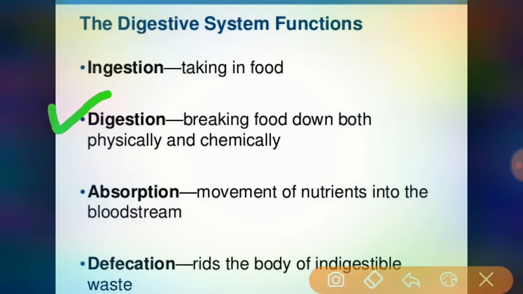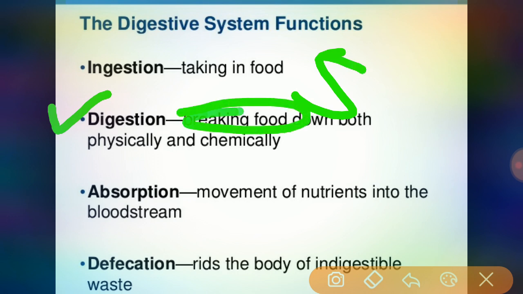So here digestion means a mechanical and chemical process, breaking food down both physically and chemically. The mechanical and chemical processes break down ingested food into small molecules.